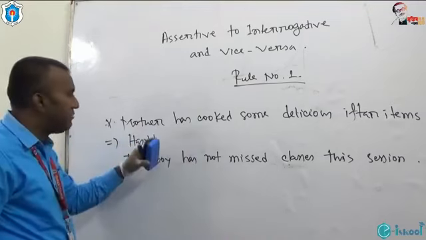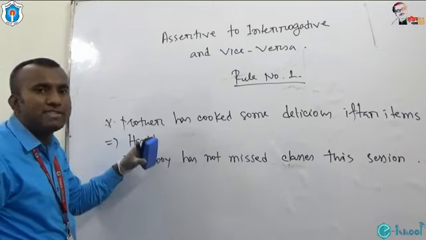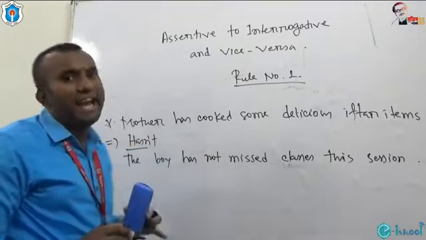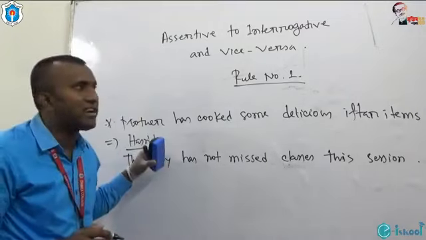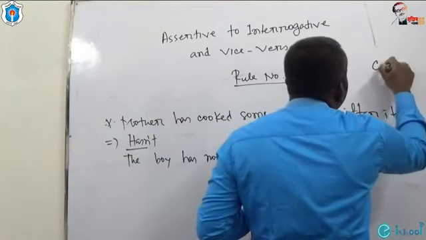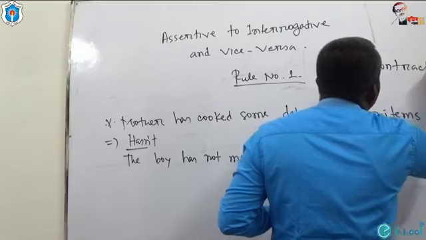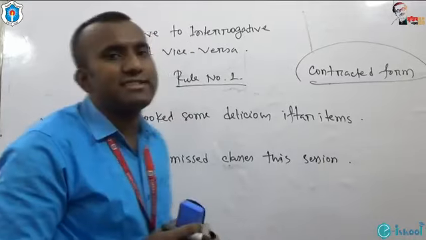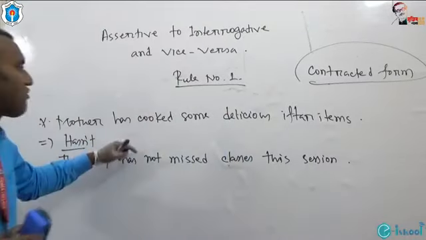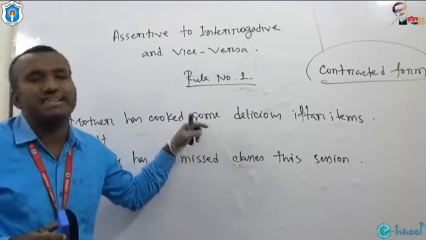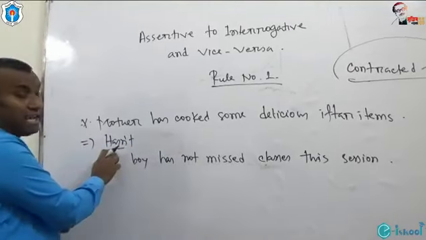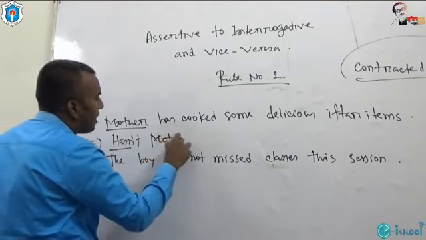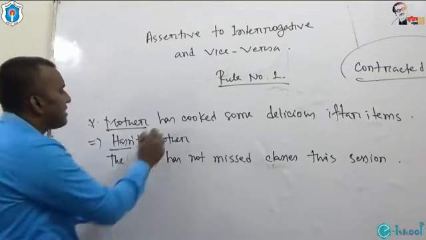I have taken the auxiliary verb. I have put the auxiliary verb at the beginning of the sentence. I have put not because this is in affirmative form. I have used the auxiliary verb and not. I have used the contracted form. Contracted form in Bengali is called সংক্ষিপ্ত রূপ. What is the contracted form of has plus not? It is hasn't. So I have used hasn't. Then the subject will come. What is the subject of this sentence? Mother. Hasn't mother. There is a main verb, cooked.